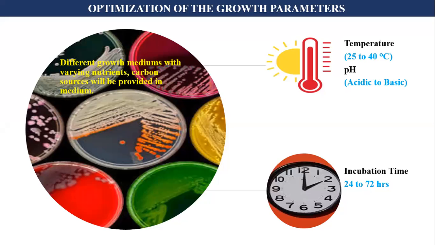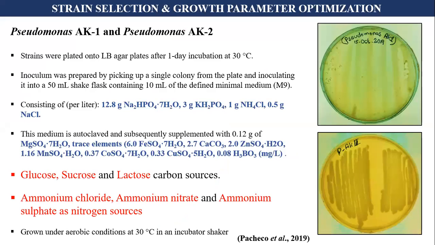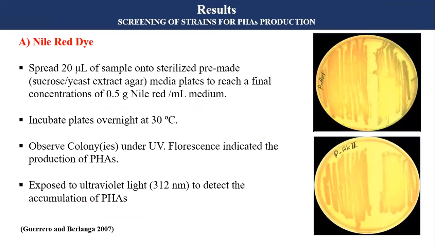Temperature, pH, incubation time, and carbon and nitrogen sources are optimized for the maximum production of polyhydroxyalkanoates. These are the conditions used for the maintenance of microbial strains as well as the preparation of the inoculum. Two microbial strains, Pseudomonas AK1 and Pseudomonas AK2, were used for the production of PHAs. Glucose, sucrose, and lactose were used as the carbon sources, while ammonium chloride, ammonium nitrate, and ammonium sulfate were used as the nitrogen sources for the production of polyhydroxyalkanoates.